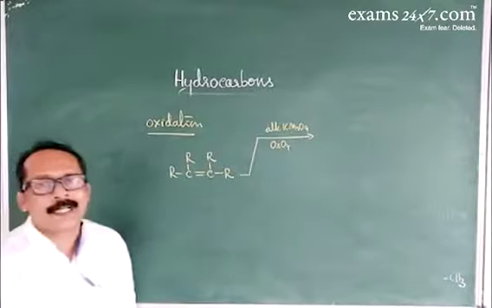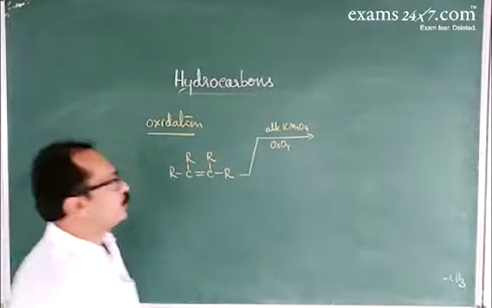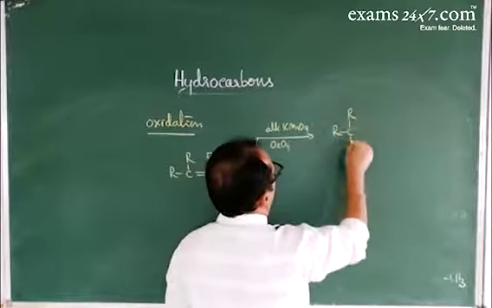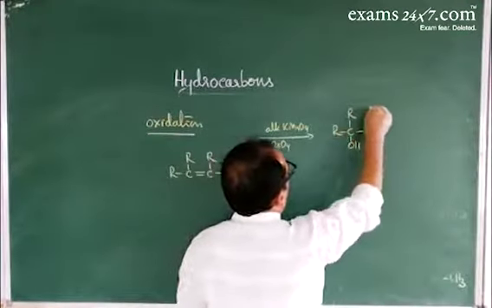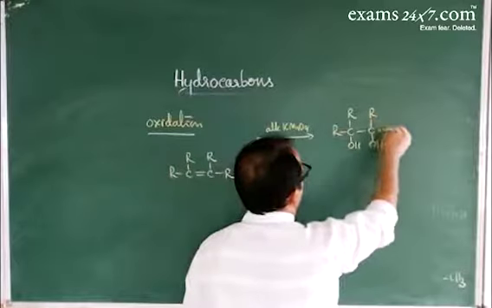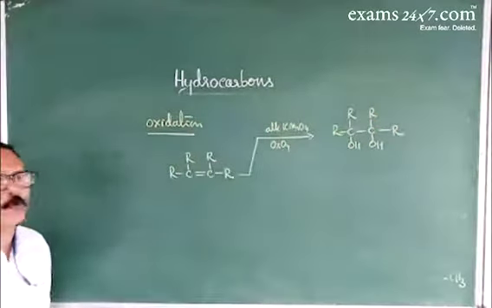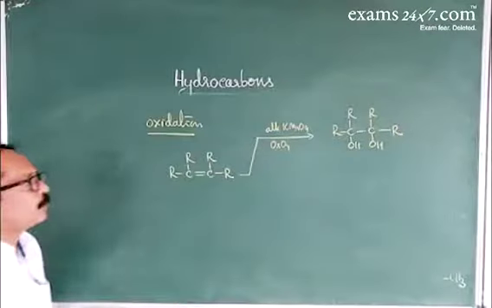Here, syn addition takes place to give R-CH(OH)-CH(OH)-R. Cis 1,2-diol is formed.